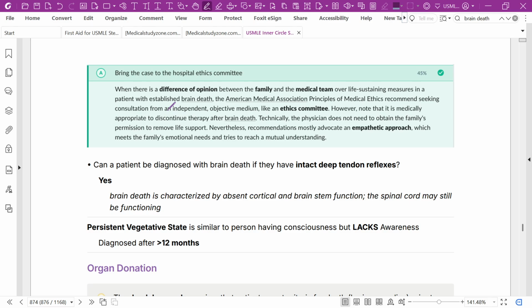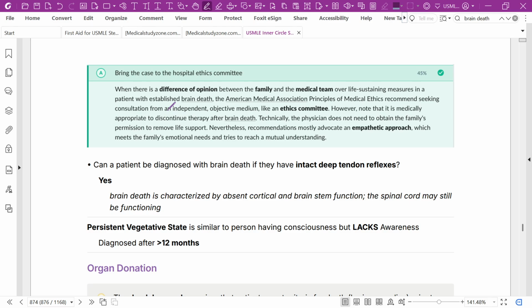However, note that it is medically appropriate to discontinue therapy after brain death. Technically, the physician does not need to obtain the family's permission to remove life support. Nevertheless, recommendations mostly advocate an empathetic approach that meets the family's emotional needs and tries to reach a mutual understanding.